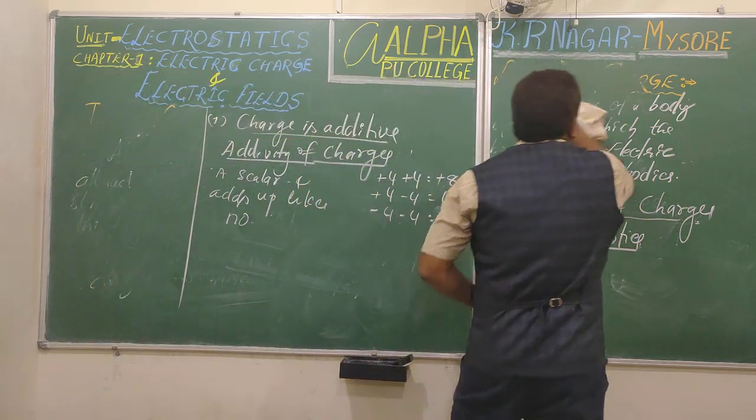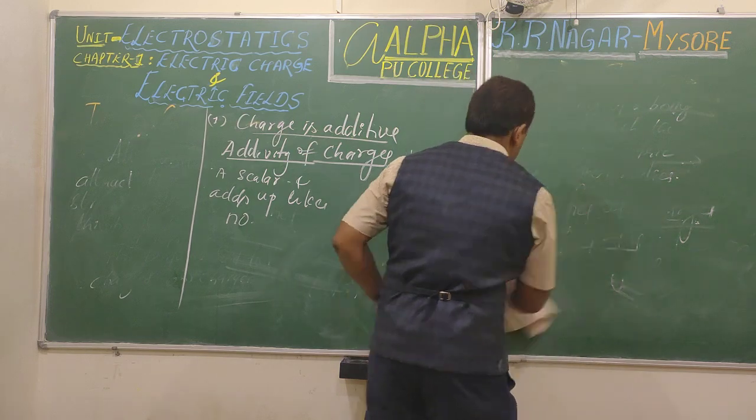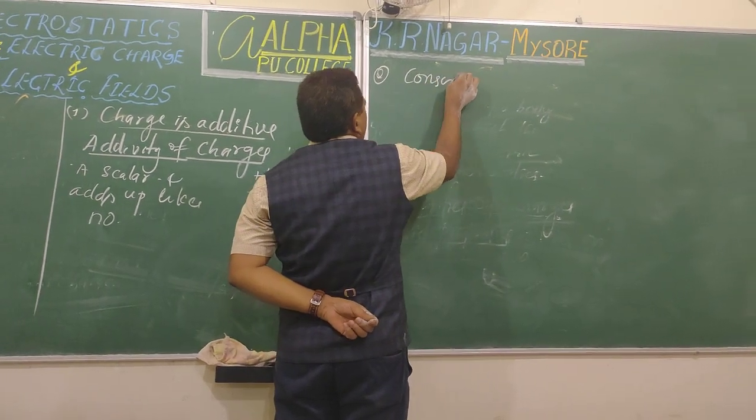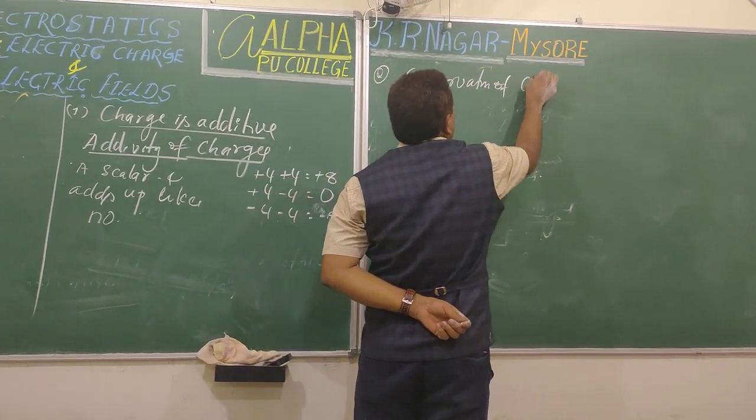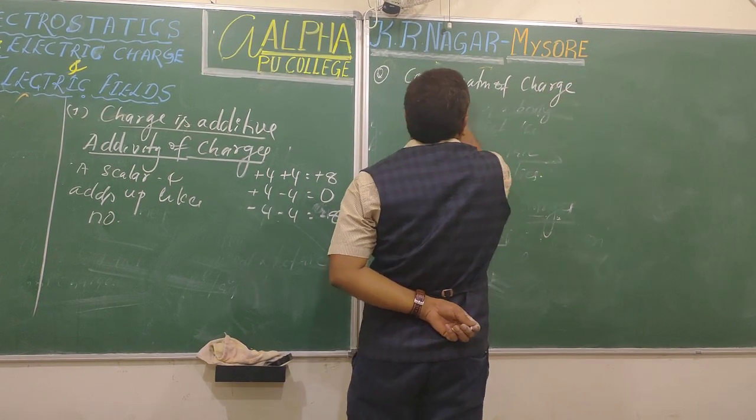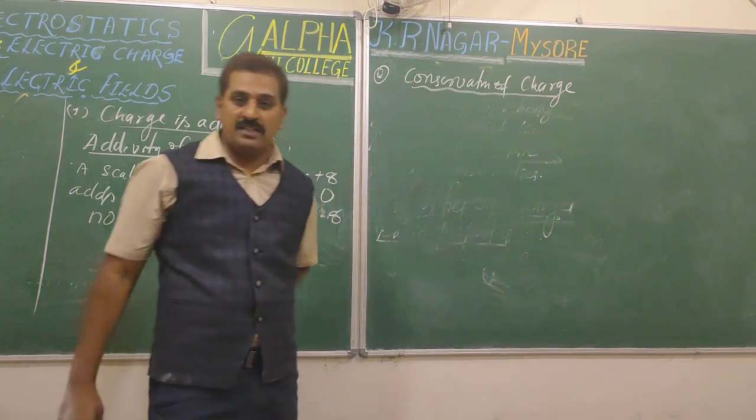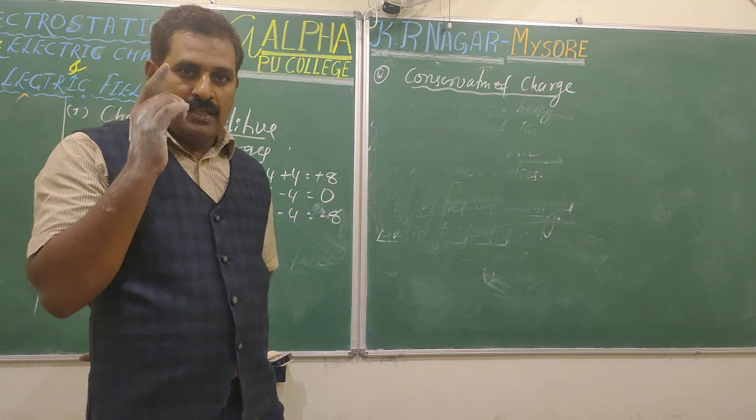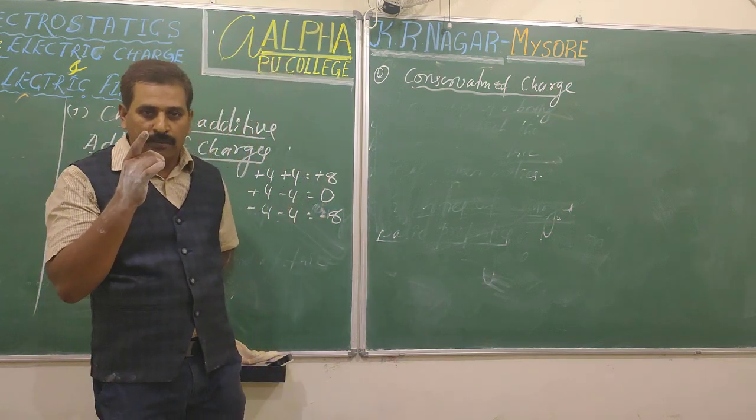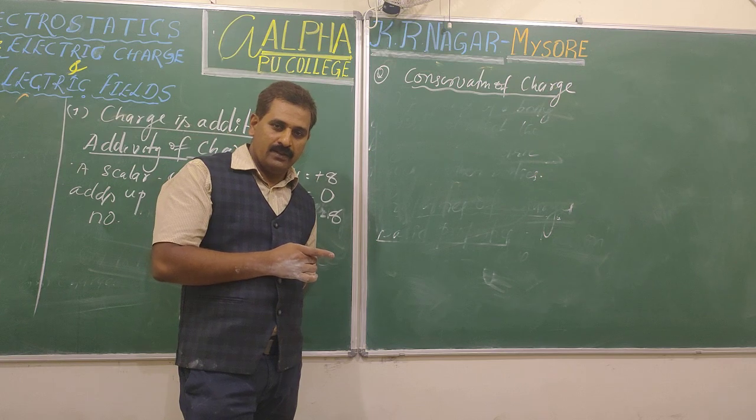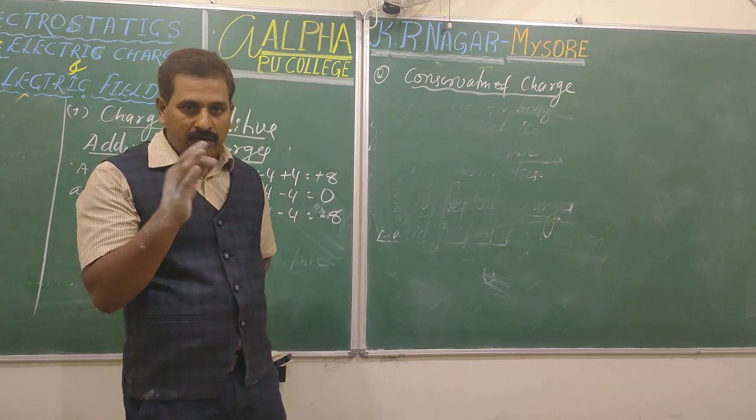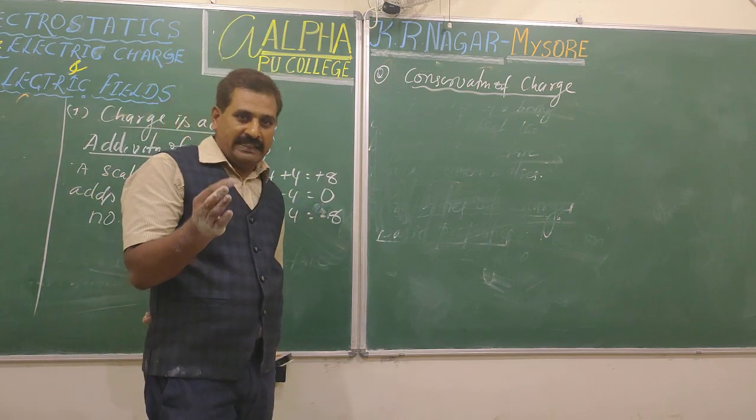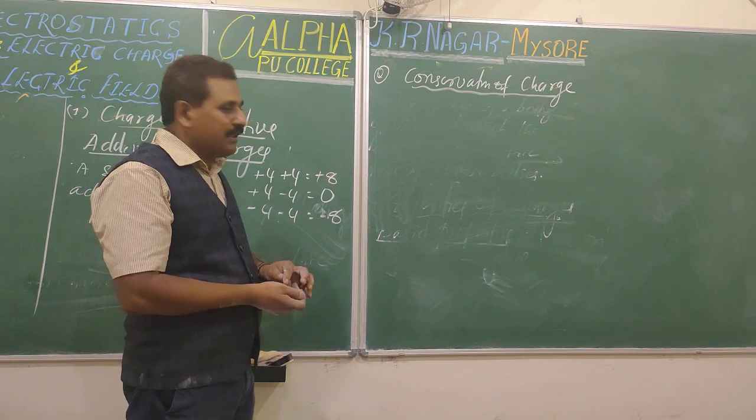The second one, another interesting and important property of charge, that is conservation of charge. Charge obeys the property of conservation. You learned last year the law of conservation of energy. What is the law of conservation of energy? We explained energy can neither be created nor be destroyed, but can be transformed from one form to another. We cannot say the same statement here, but the similar meaning is there.